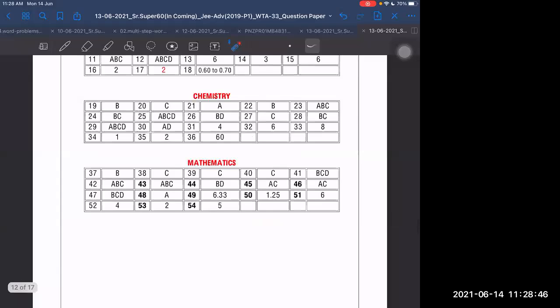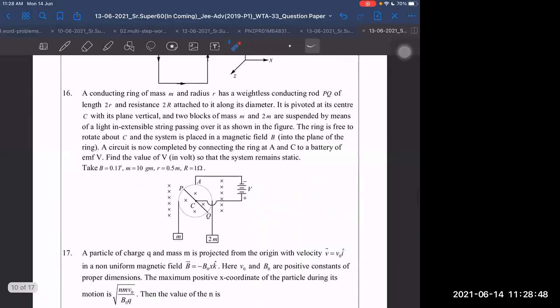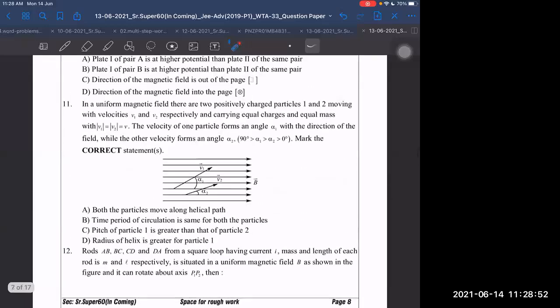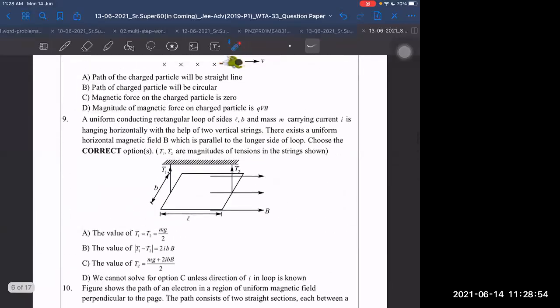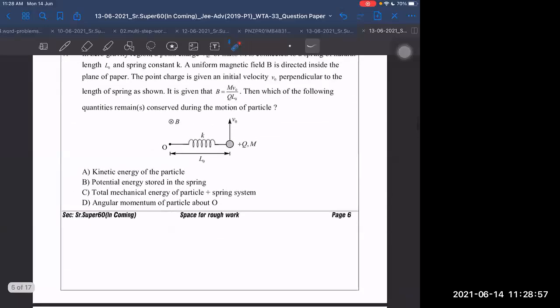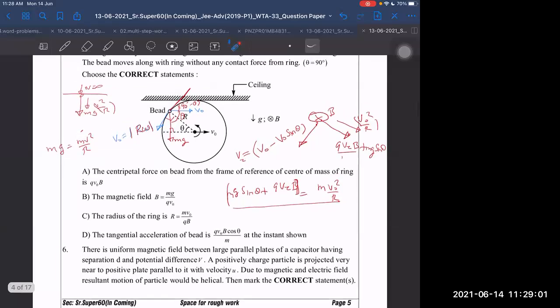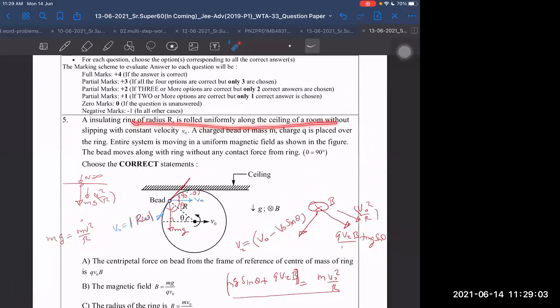Just leave it for the time being. We will see if there are any key changes. Otherwise, I will discuss with my colleagues. I think we can have a different frame of reference. Let me check. Also, the insulating ring is spinning with constant velocity v naught.